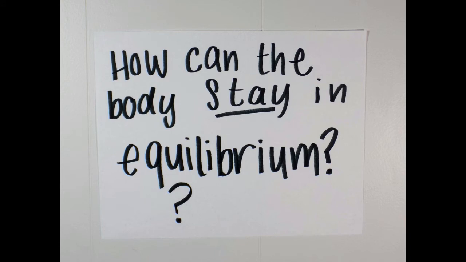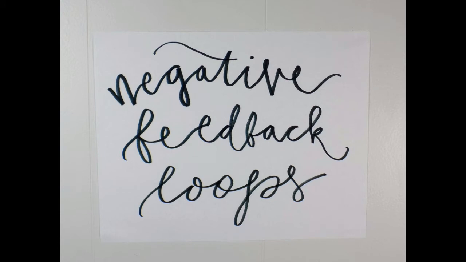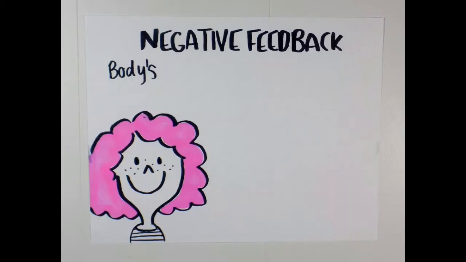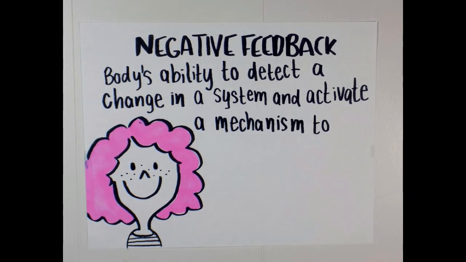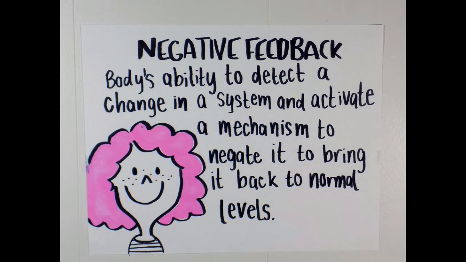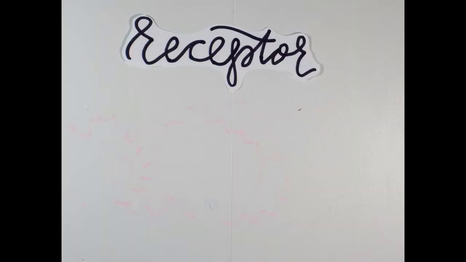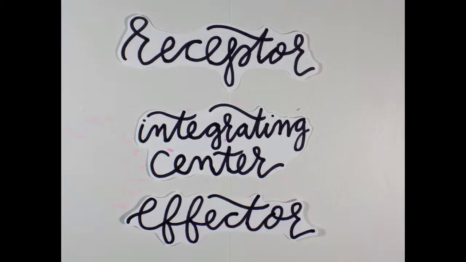This is mainly because of a wonderful system called negative feedback loops. Negative feedback is your body's ability to detect a change in a system and activate a mechanism to negate it and bring it back to normal levels. The negative feedback loop is split into three different divisions: the receptor, the integrating control center, and the effector.